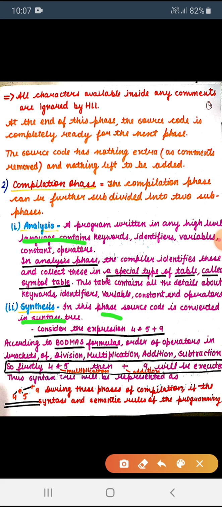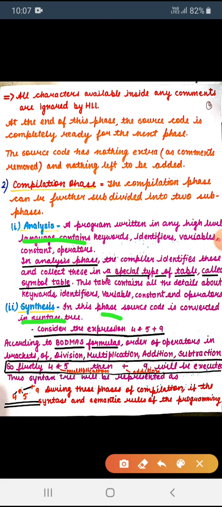And operators are plus, minus, multiplication, division. These are included in the tokens, and all the tokens are collected by the analysis phase and stored in a special table called the symbol table. The second step in this phase is synthesis.